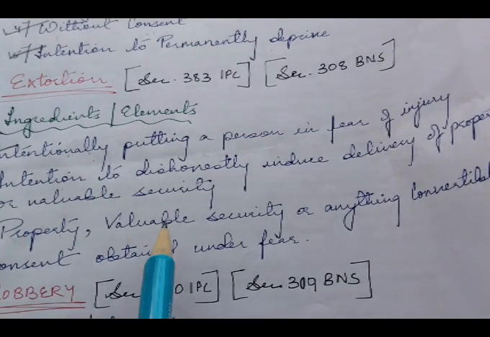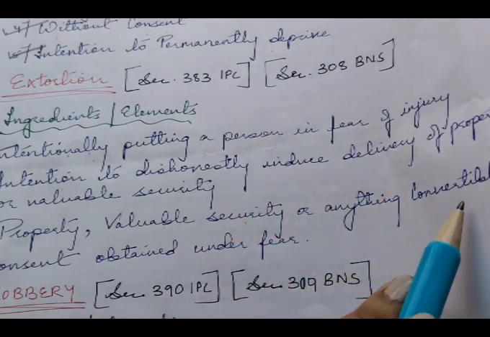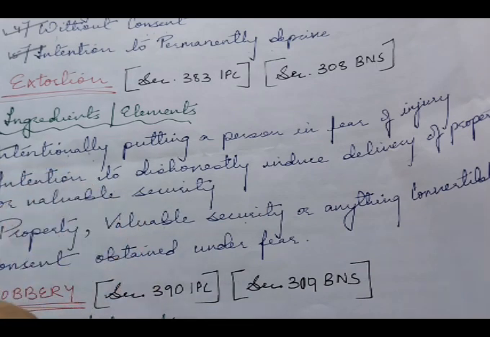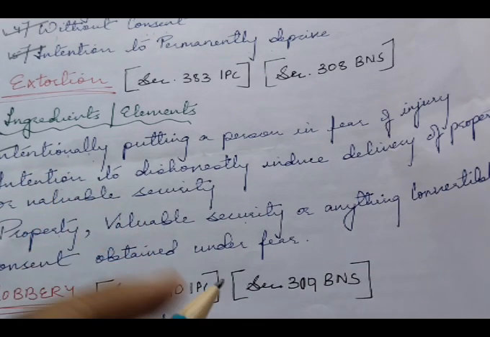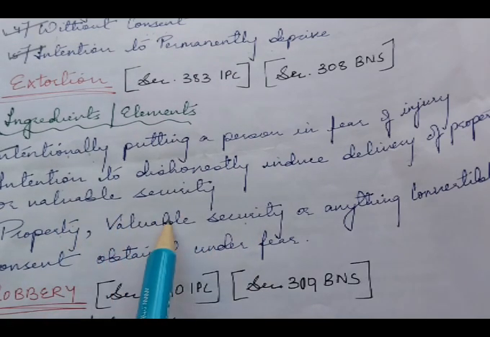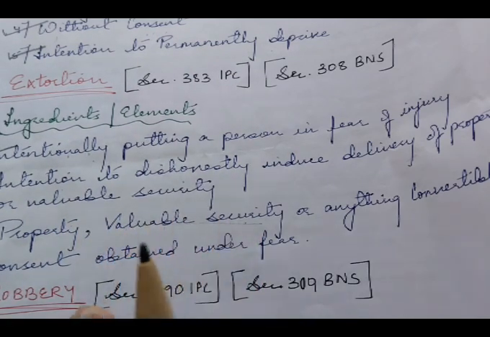Third would be property, valuable security, or anything convertible. So the delivery must involve something of value such as money, property, or legal rights. Here the property can be both movable, immovable, and other valuable security.